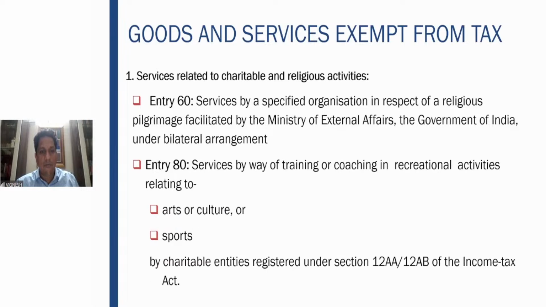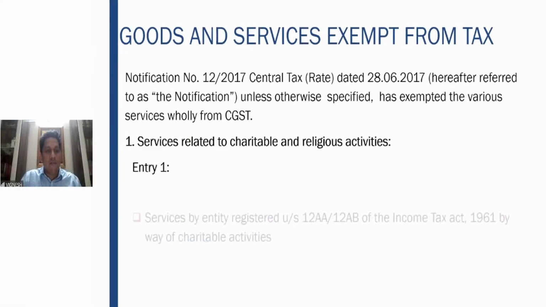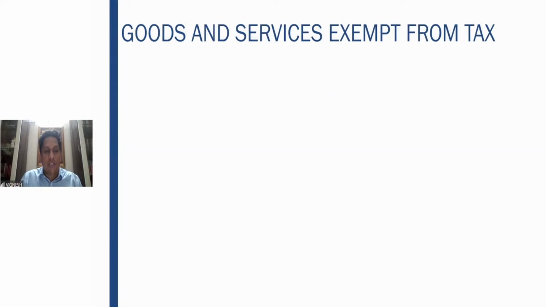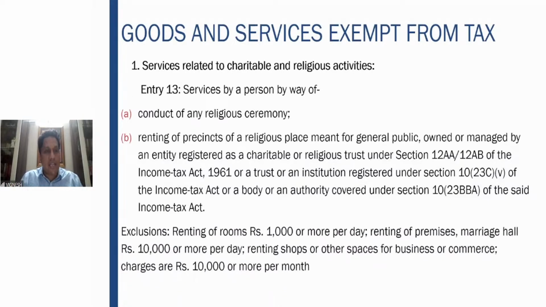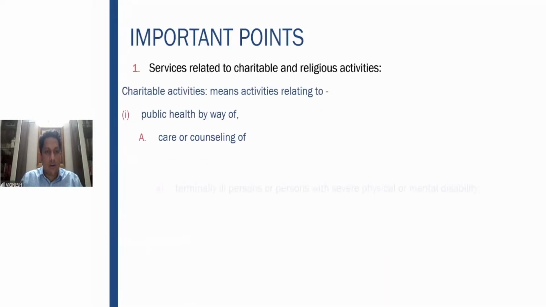So if you see here, entry number 80. Entry number 80 speaks about training or coaching by charitable entities. It will definitely not come there as well. Then what are the other entities which we saw? Services by way of charitable activities. Now, what is charitable activities? We saw the definition. Then the second one is the religious aspect. The third one is the pilgrimage. The fourth is training or coaching.